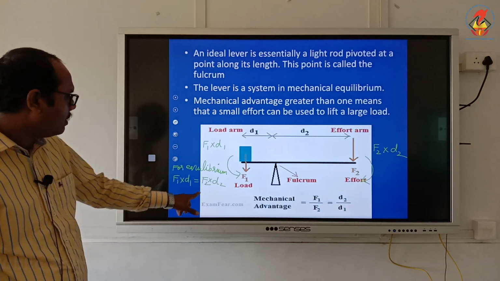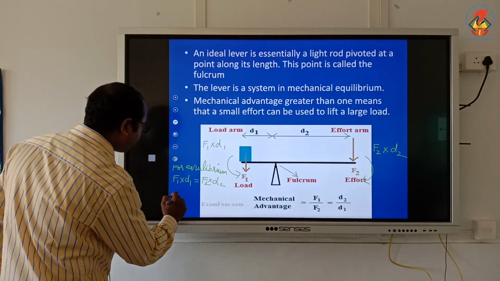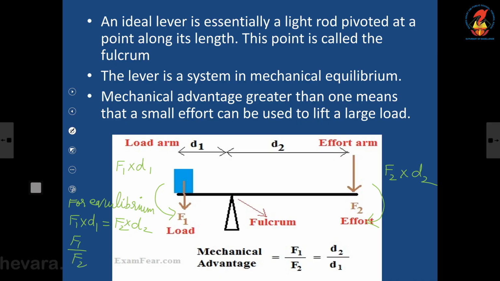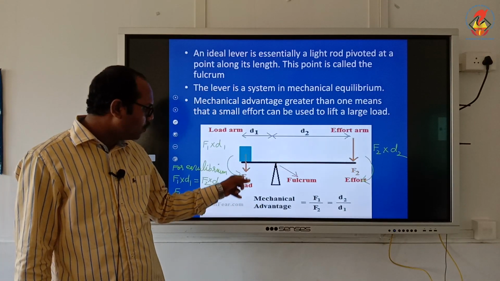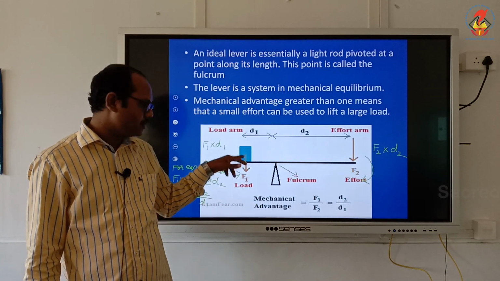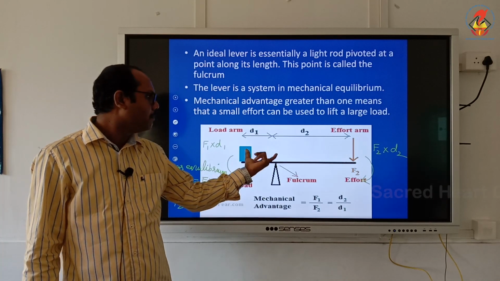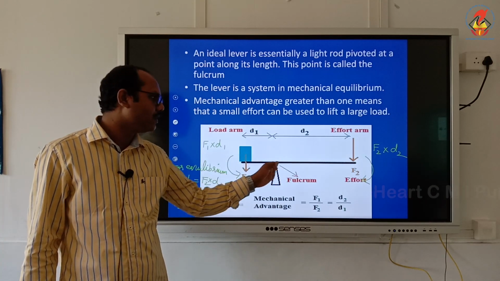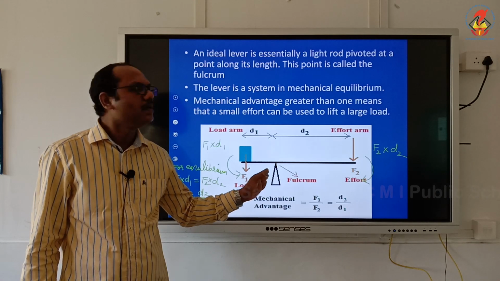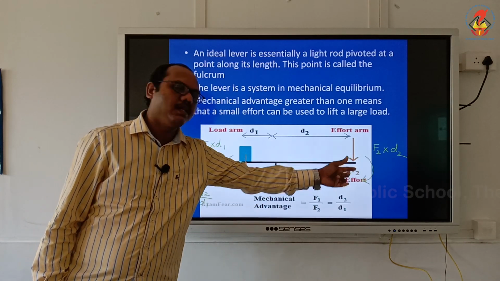So from here, what is F1 by F2? F1 by F2 is equal to d2 by d1. Which means if you have more mass, force will be more, but you just decrease the distance by moving the fulcrum closer towards you and give him more length.